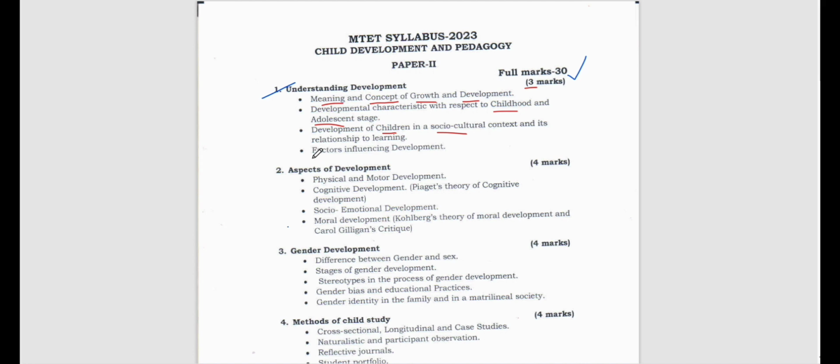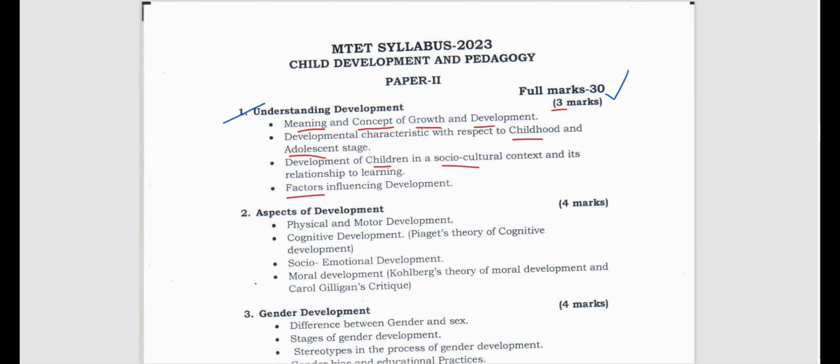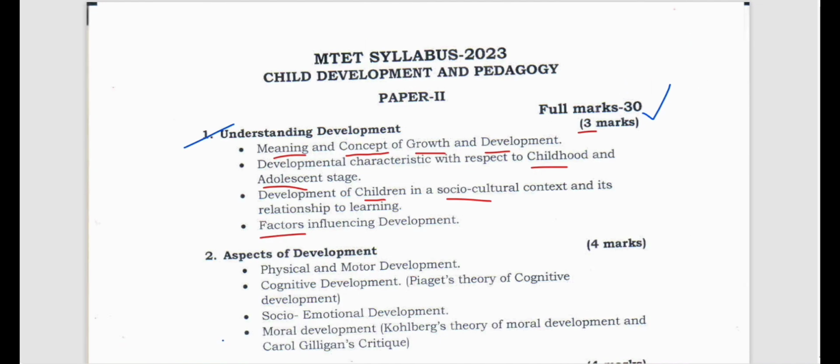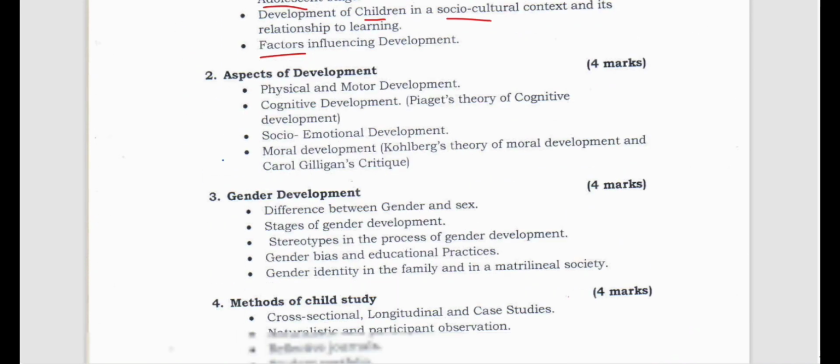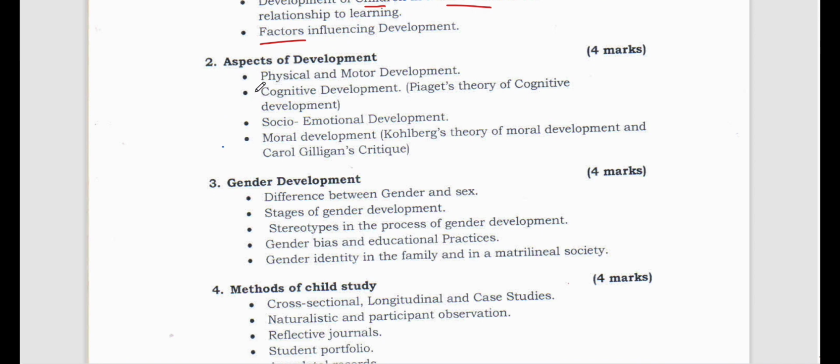Then what are the different types of factors which affect or influence development, that also we need to study. All these subunits we need to study in detail in order to score 3 marks. All right, now let's go to the next unit. Shall I zoom it for you a little bit? Yes, I should. Now let's go to the second one, that is aspects of development.